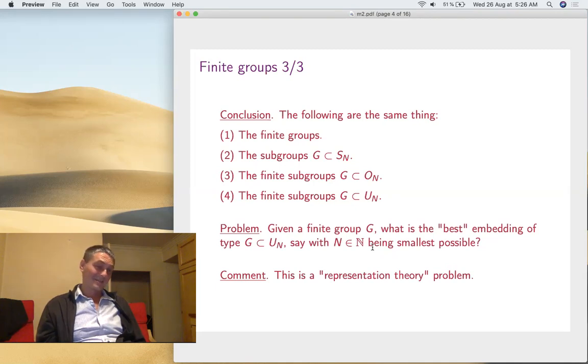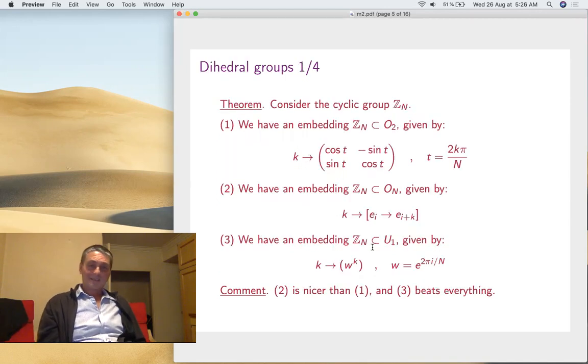But in general, as a comment, it is a hard problem. It's a so-called representation theory problem. So if you think of G as an abstract object, then you can represent it as permutations or matrices, orthogonal or unitary. These are so-called representations. And in order to come with a final answer to the problem, what you have to do is really representation theory. I mean, look at all these representations, try to understand them all and everything, and that's terribly complicated. So we won't do it today. We'll leave it for later in this course. So today it's going to be somehow an introduction to representation theory without doing abstract things. So let's get this started.